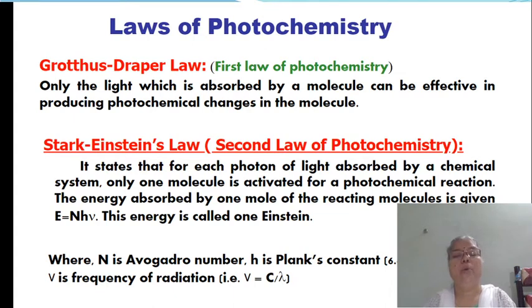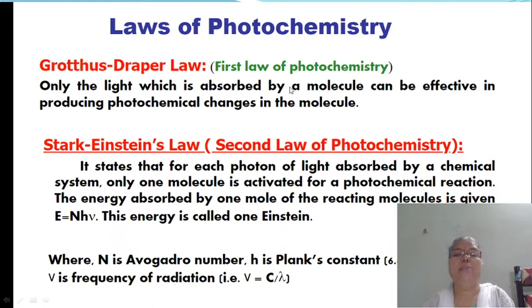Photochemically active molecules are able to absorb the light radiation, and photochemically inactive molecules are not able to absorb the light radiation. This is the Grotthuss-Draper law.